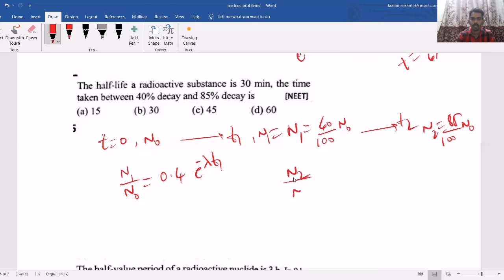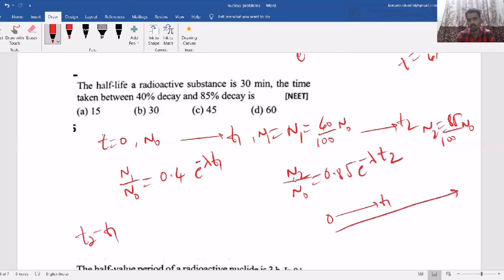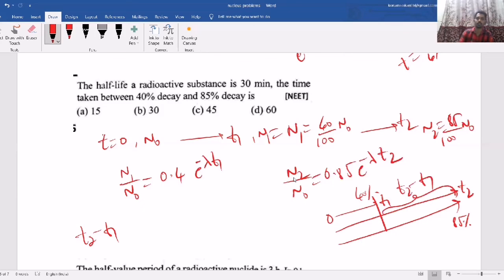Now n2 by n0 is 0.85 e power minus lambda t2. They are asking the time taken, that means t2 minus t1, because 0 to t1 is one case and 0 to t2 is another. So 0 to t1 it became 40%, 0 to t2 it became 85%. But they are asking from 40 to 85, which means t2 minus t1 you have to find. Then how do you find this one?